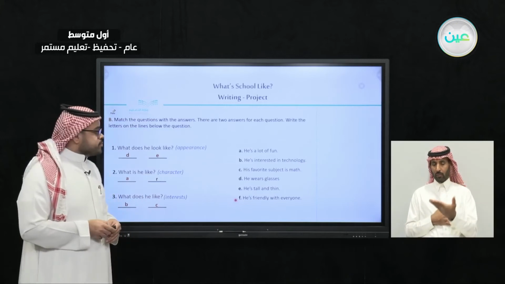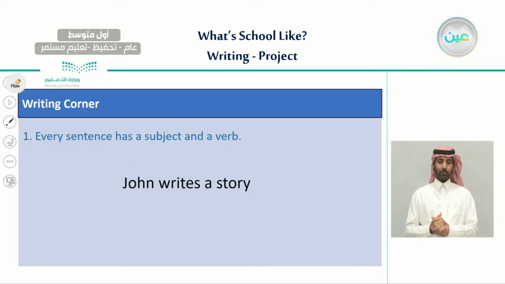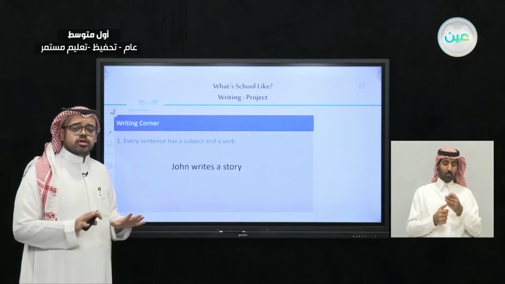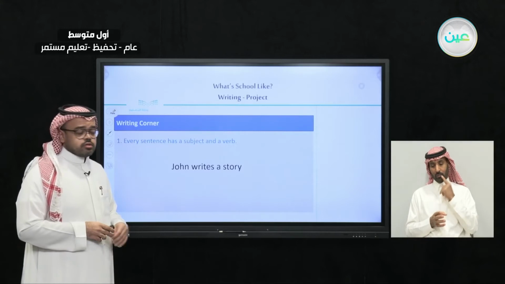So now, here we have an important grammar rule, which is how we write when we're talking about subjects and verbs. Every sentence has a subject and a verb, and this is a regular sentence in English. So have a look at this sentence.